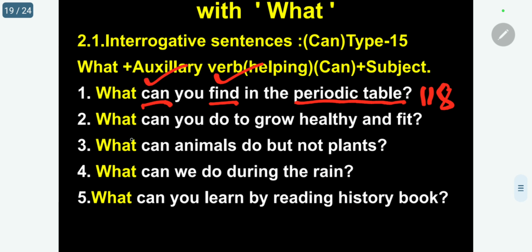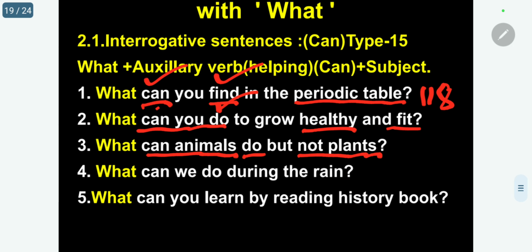The same way, what can you do to grow healthy and fit? Do main verb, can auxiliary. What can animals do but not plants? Animals can breathe oxygen, whereas plants can breathe carbon dioxide.